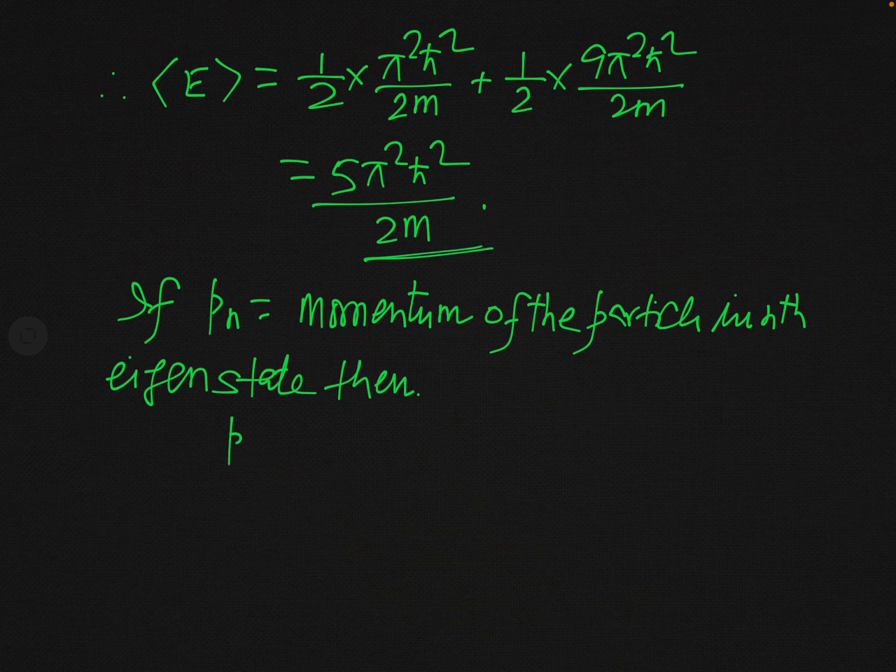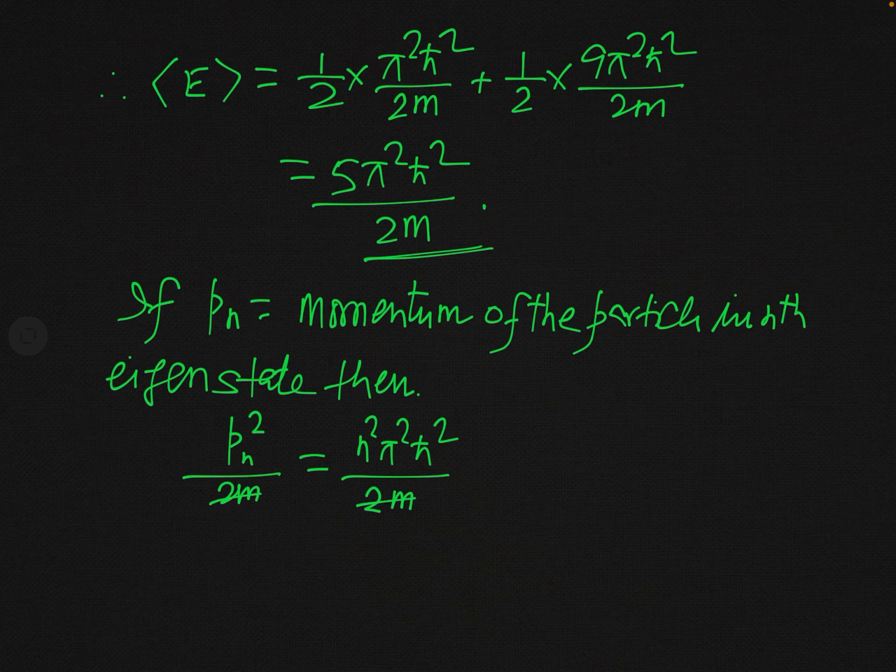So in this condition you may write the classical expression Pn square over 2m, which is in fact the kinetic energy, and this is equal to n square pi square h bar square over 2m a square, but a is 1, so I am writing here only 2m.